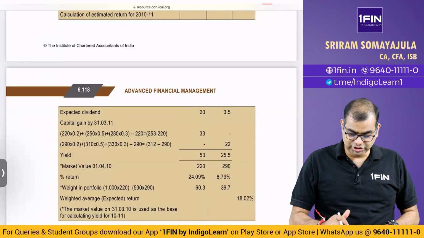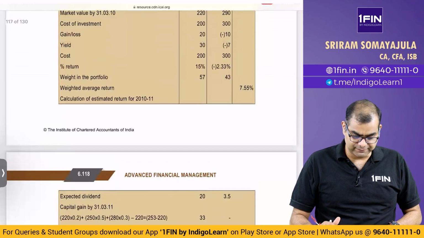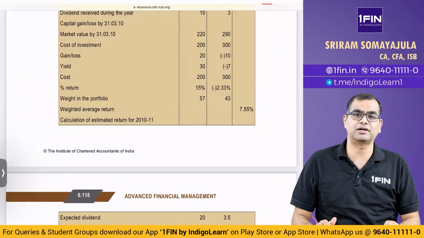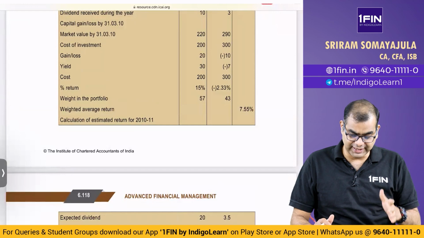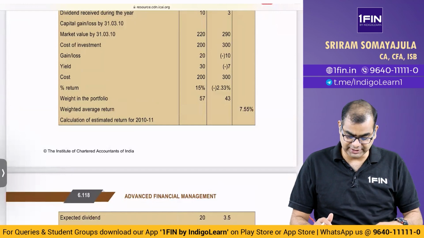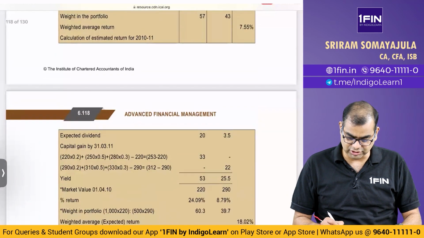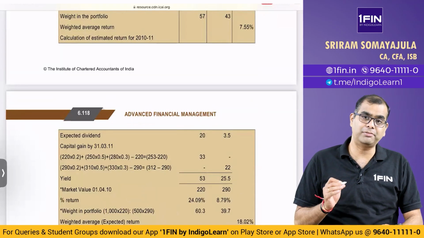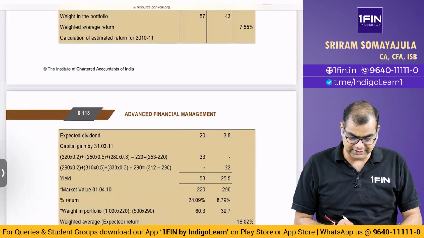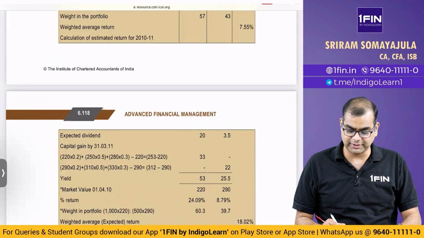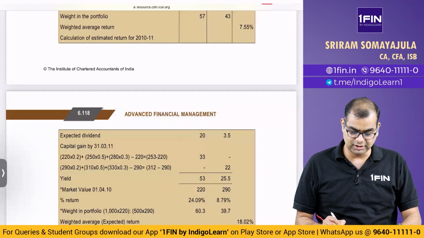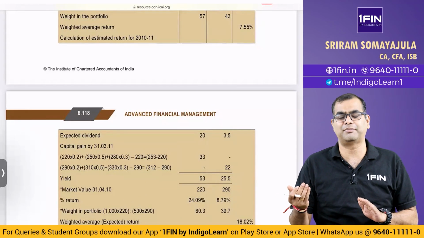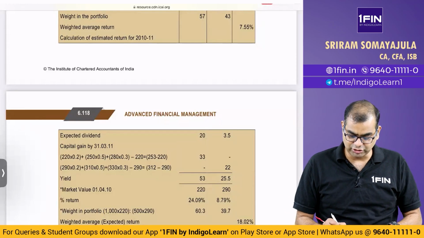Whereas if you look at the original question in the study material, they have not given probabilities for the dividend. There they directly gave that the dividend is going to be 20%, 30%, so you directly took these values. Whereas they gave the probabilities for the closing price. So you multiplied the respective probability with the respective closing price and arrived at a certain capital gain. What is the capital gain? The expected closing price minus the opening price. So you get some gain.